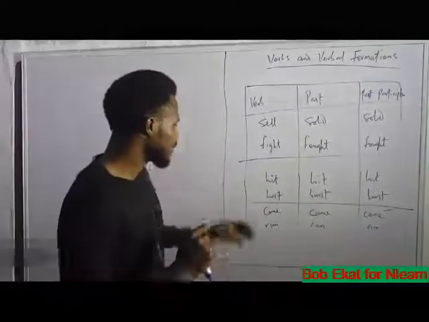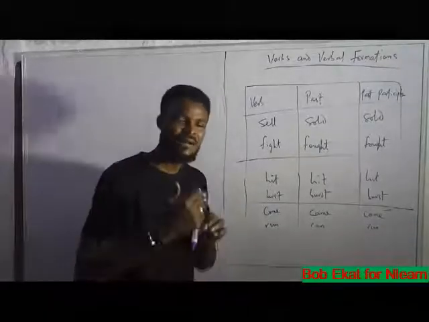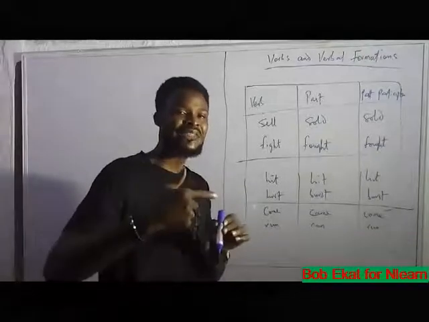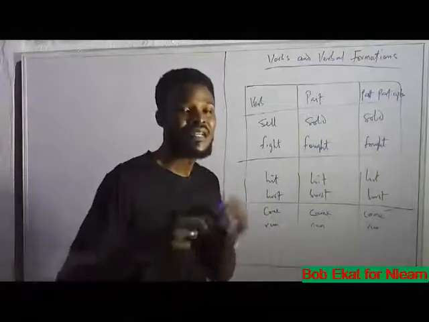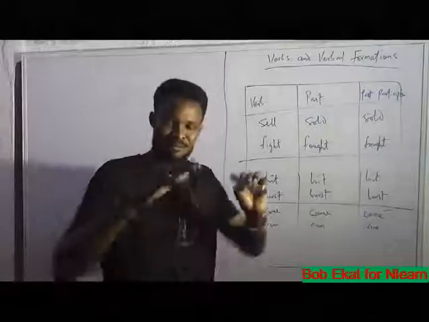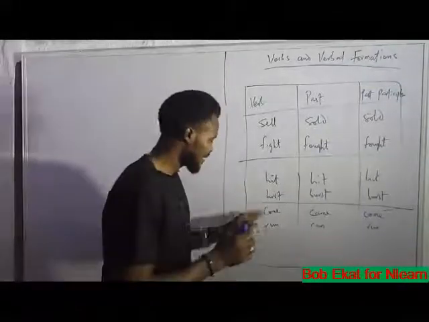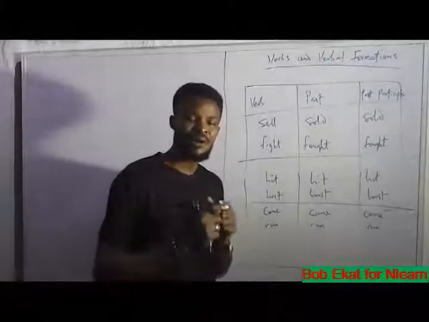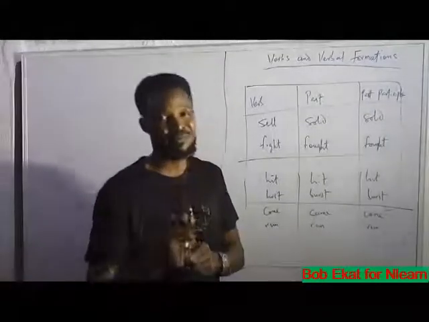And lastly, we have words that when they become past, they change their forms, and when they get to past participle, they return to their initial state. Such words are come. The past form of come is came.